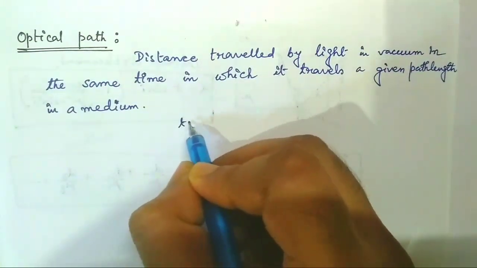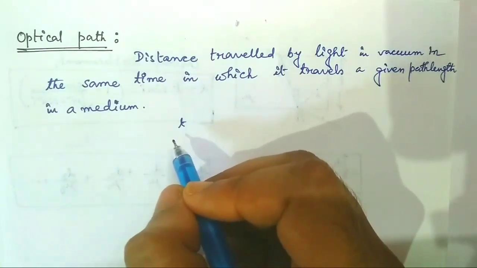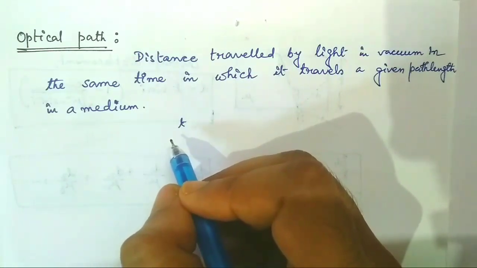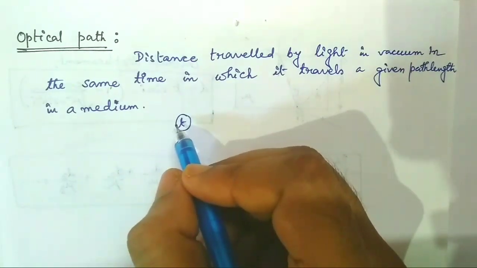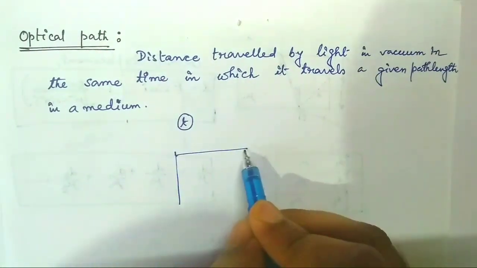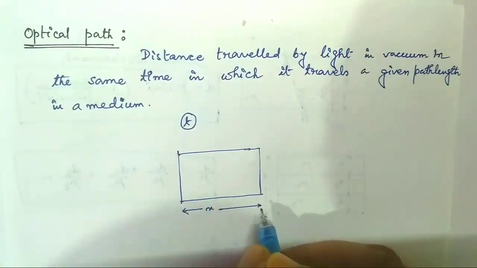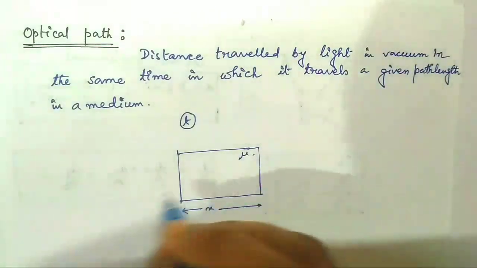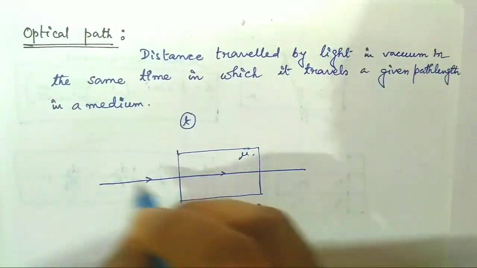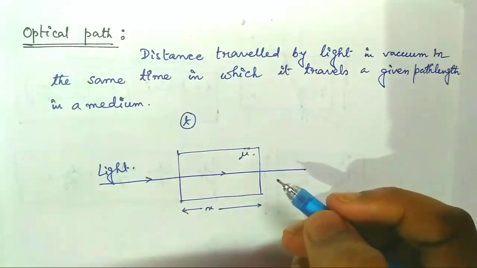Suppose t is the time taken by a ray of light to cover a particular distance in a medium. Now in vacuum, the distance covered by the ray of light in that time t will be equal to the optical path. Suppose this is a glass slab of length x and refractive index mu. A ray of light is passing through this slab. Suppose the speed of light is c.